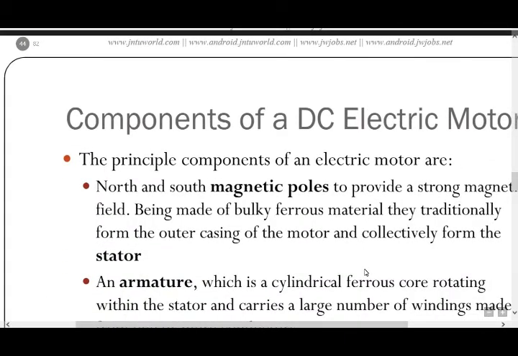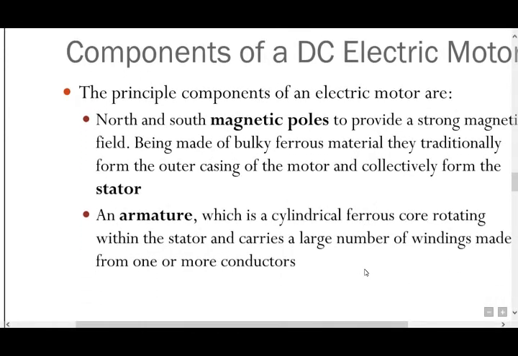Common components of a DC electric motor. From the above slide we already know the meaning of a DC electric motor. Now the components in a DC electric motor. In this slide we see the north and south magnetic poles that provide a strong magnetic field, being made of bulky ferrous materials.